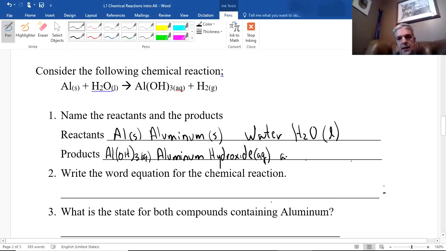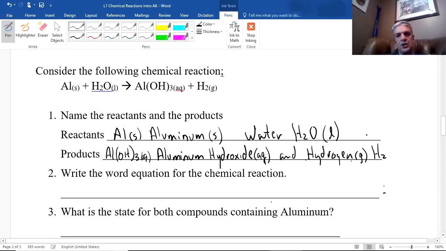And the other one is hydrogen gas, okay? And again, I can write that as H2 or hydrogen gas, whichever you prefer. Now we can write the word equation for this. So if I was going to write the word equation, then I have to basically take all the words that I've put here and put it together into an equation.